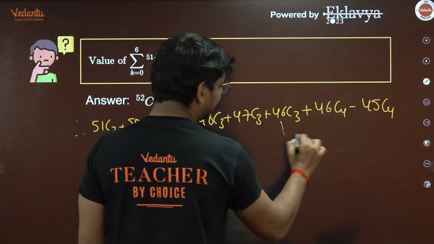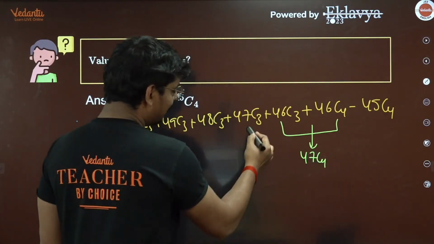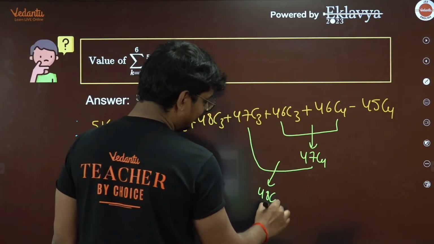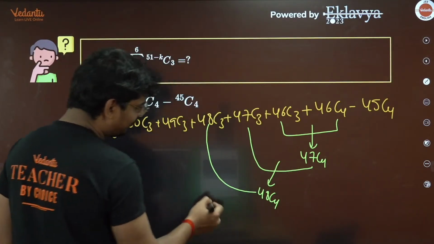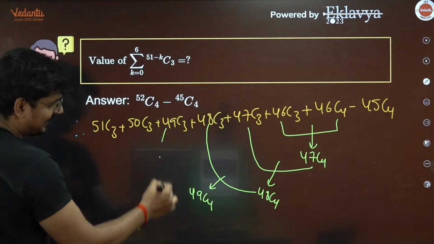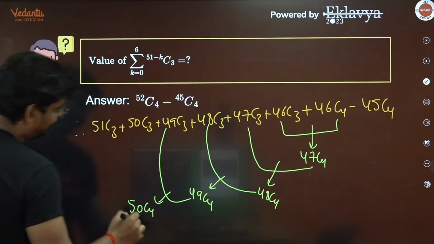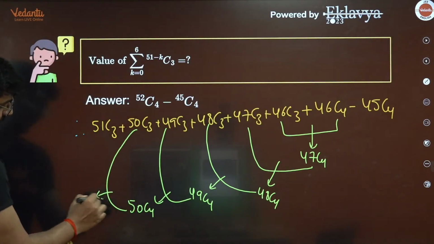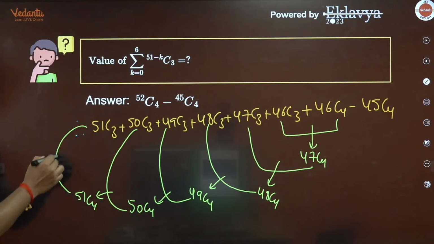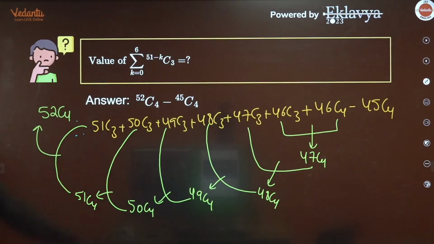Now you see 46C3 plus 46C4, that is 47C4. 47C3 plus 47C4, that is 48C4. Now 48C3 plus 48C4, that is 49C4. 49C3 plus 49C4, that is 50C4. Now 50C3 plus 50C4, that is 51C4. And finally 51C3 plus 51C4, that is 52C4.